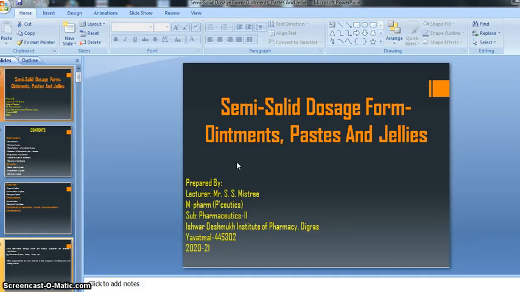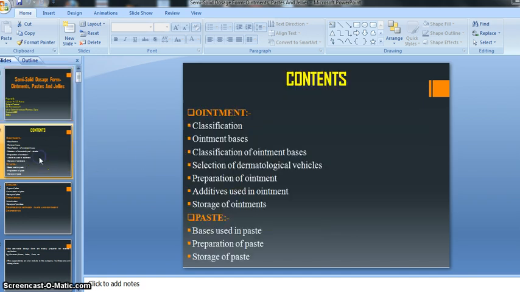So, dear student, this is our new chapter, that is semi-solid dosage form. And from semi-solid dosage form, there are three preparations given, that is ointment, paste, and jellies. So these three kinds of preparation we will discuss simultaneously one by one, right? So before beginning our new chapter, let's have a look at our content or topics.